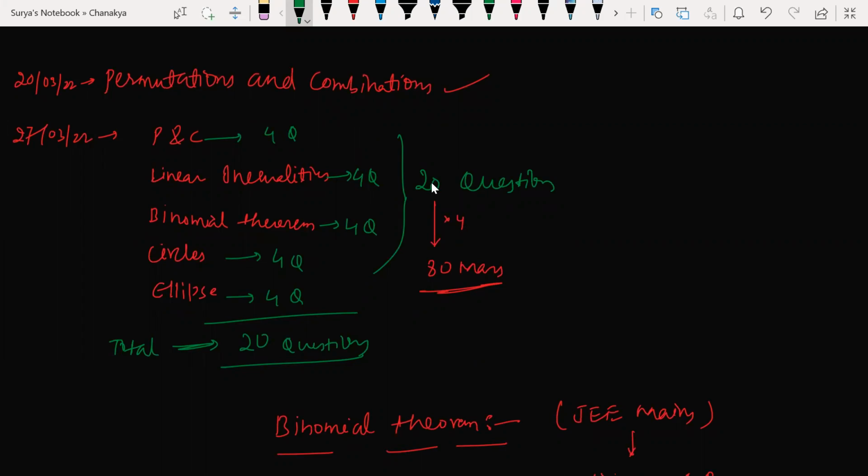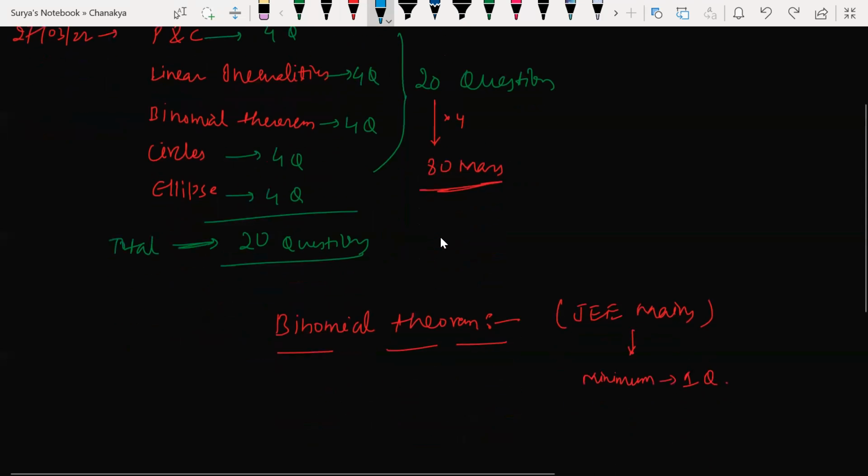Okay, so tomorrow your test would be on permutations and combinations. Yes, sir. Next weekend, which means the 27th, after 7 days, we'll be having 5 topics: linear inequalities, permutations and combinations, binomial theorem, circles and ellipse. Okay, people, understood my point? So total 20 questions, which carries 80 marks. From each topic, I'll be giving four questions. So make sure that you are preparing well from here on. I should see a result from you all, beta.